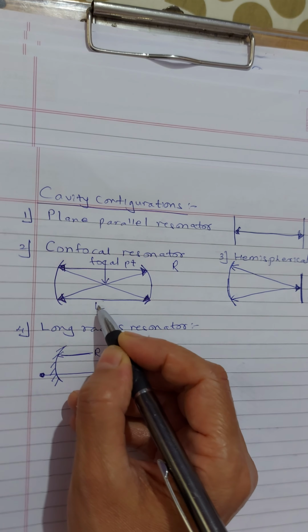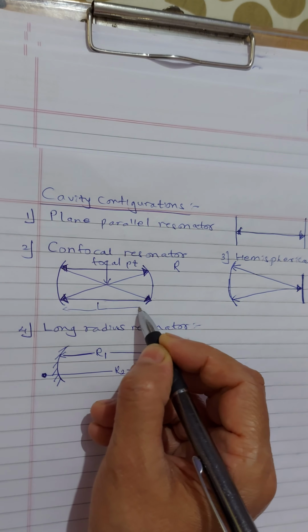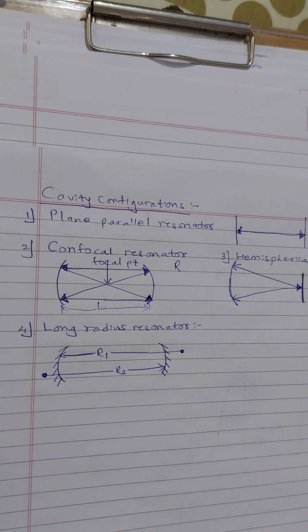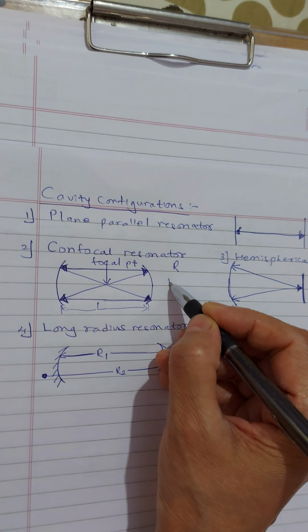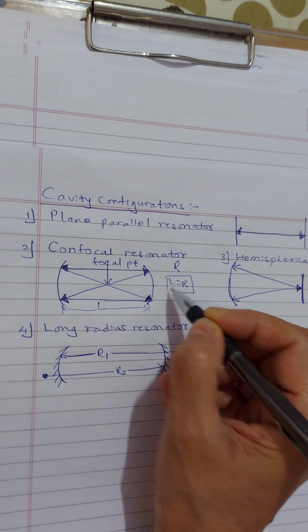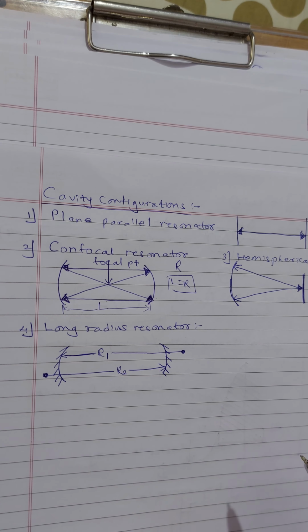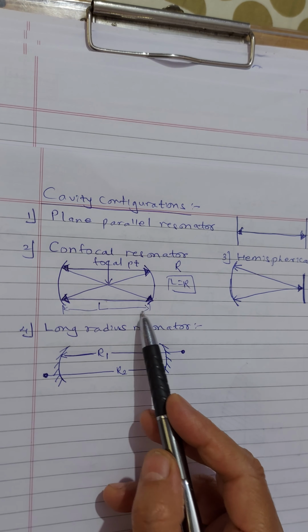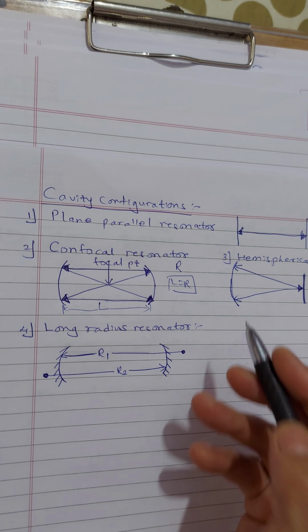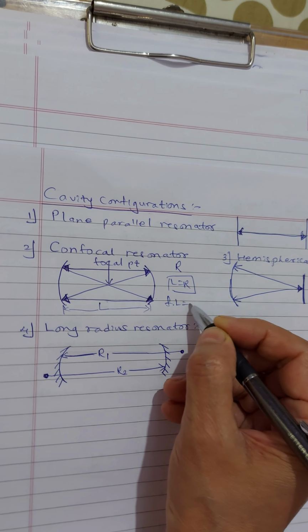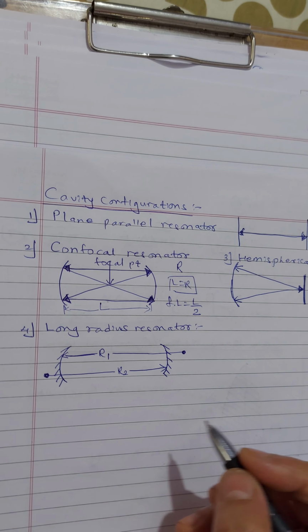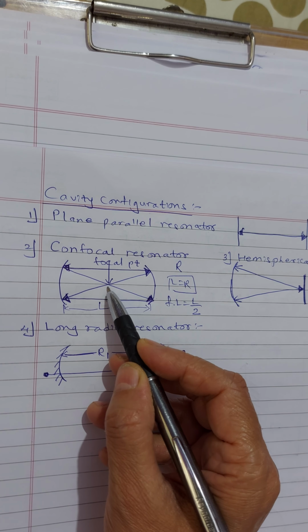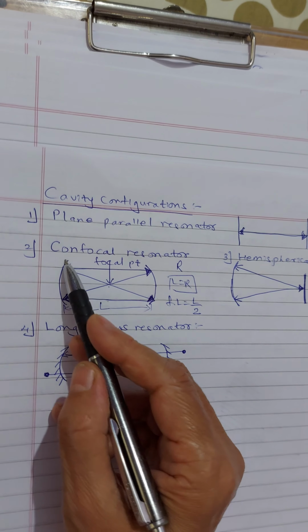So I can say L from here to here, separated by a distance L equal to R. So over here L is equal to R. What was R? The radius of curvature of both the mirrors. Now the focal length of the mirrors is L by 2, and the focal points coincide in the center. Therefore the configuration is called a confocal resonator.